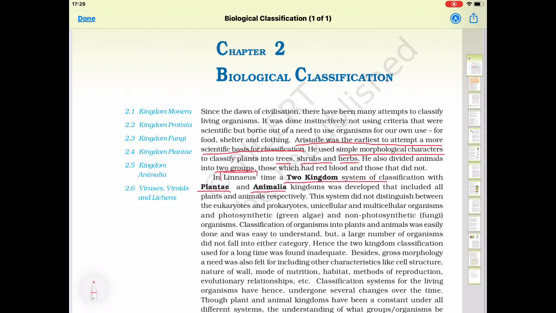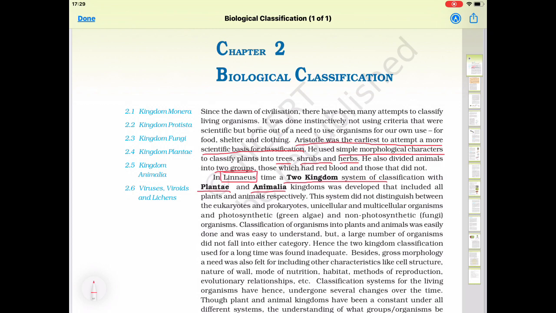He is also known as the father of taxonomy. He gave the binomial nomenclature. What is binomial nomenclature? This is a name given to an organism which consists of two words. The first word is the genus and the second one is the species.